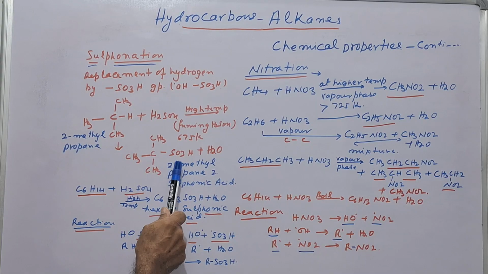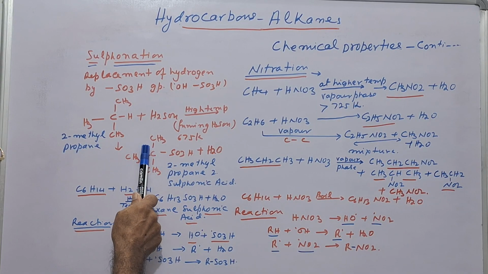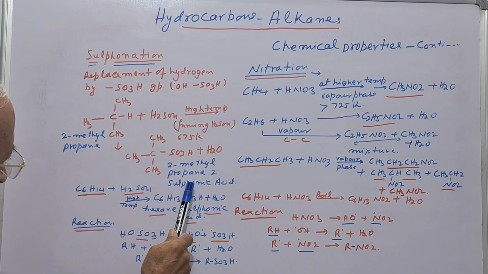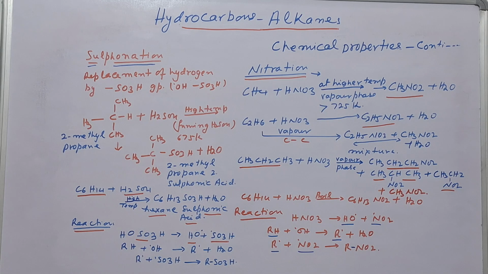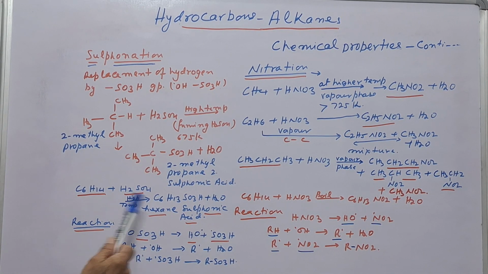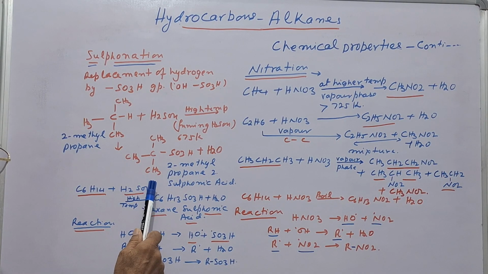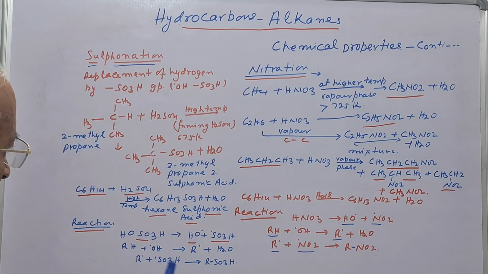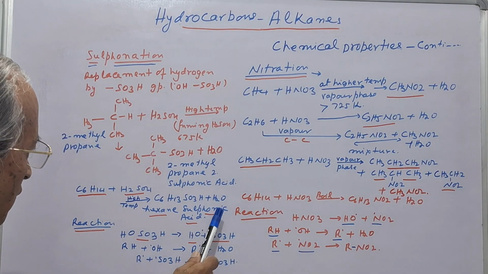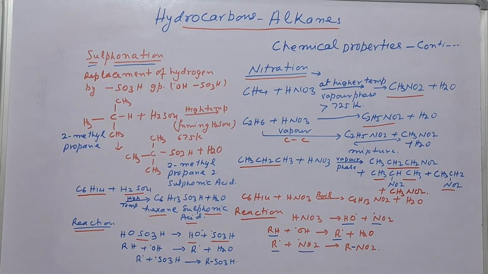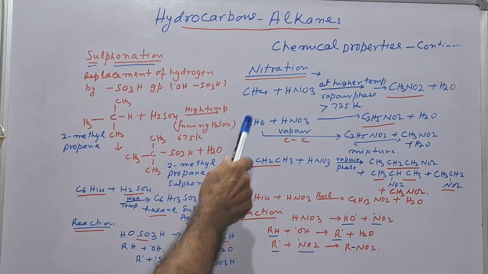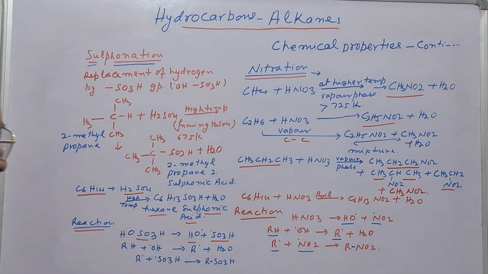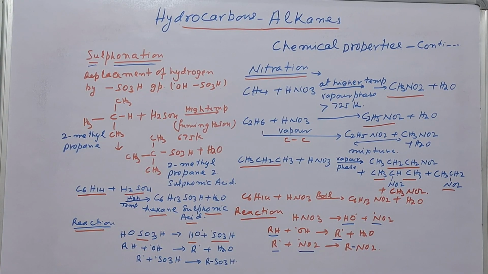So here it forms 2-methylpropane sulfonic acid. And if we take one more example, hexane reacts with fuming sulfuric acid at high temperature, it forms hexane sulfonic acid. So this is the sulfonation and this is the nitration, that is, the substitution reactions.